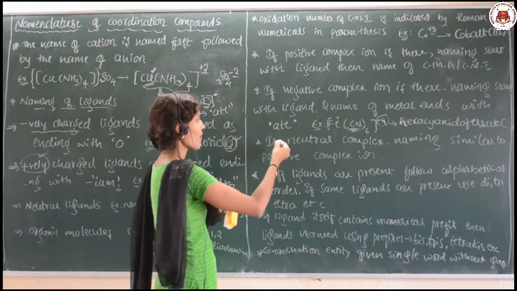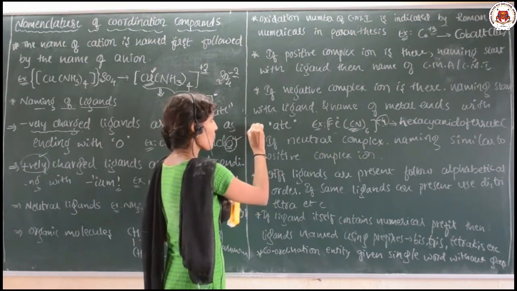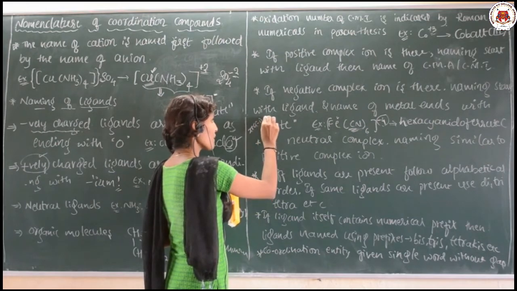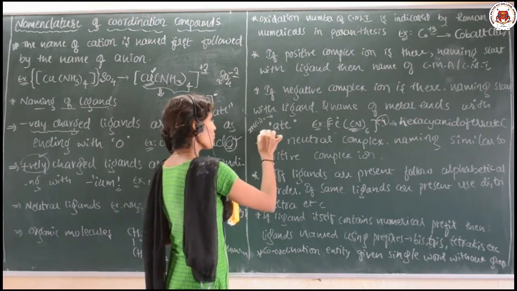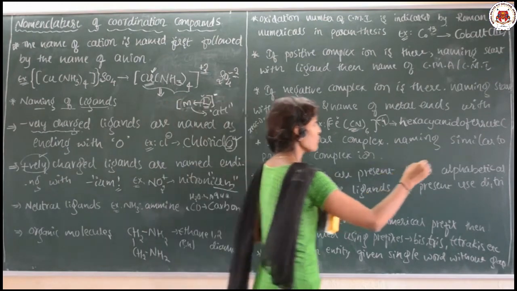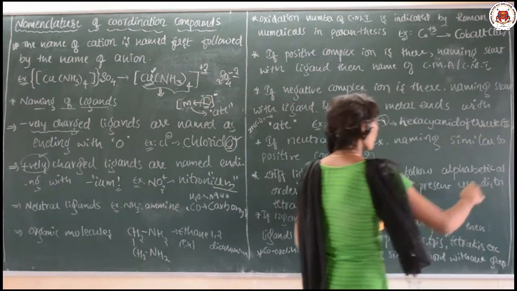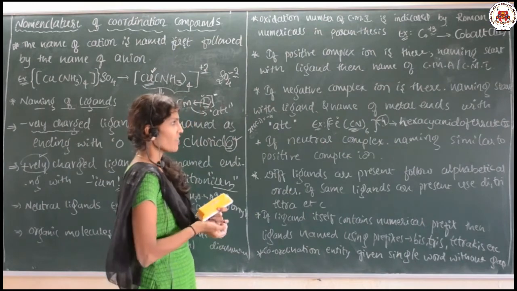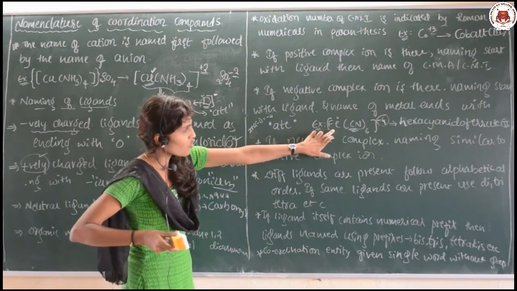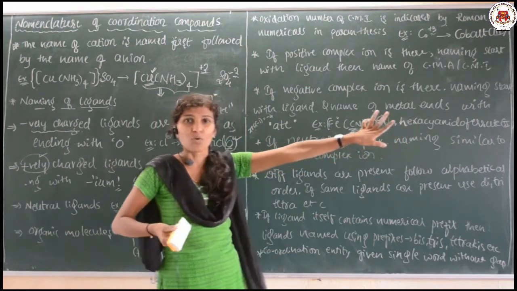You can calculate it as Fe is X, plus 6 times CN, a unidentate ligand, which is minus 1 each, so minus 6. It means it is in the plus 2 state. So hexacyanidoferrate, this metal should end with the "ate" word.